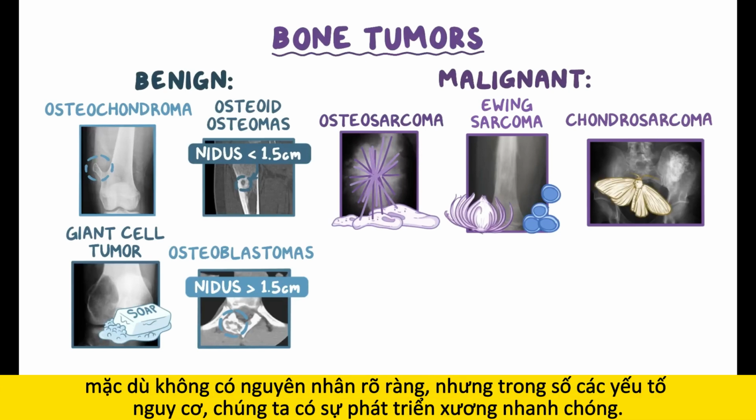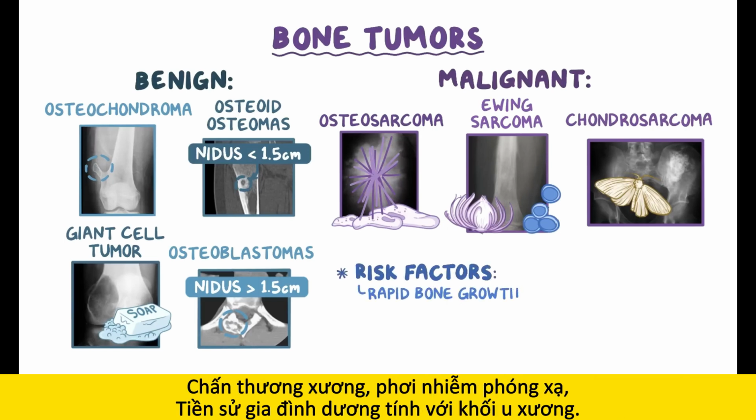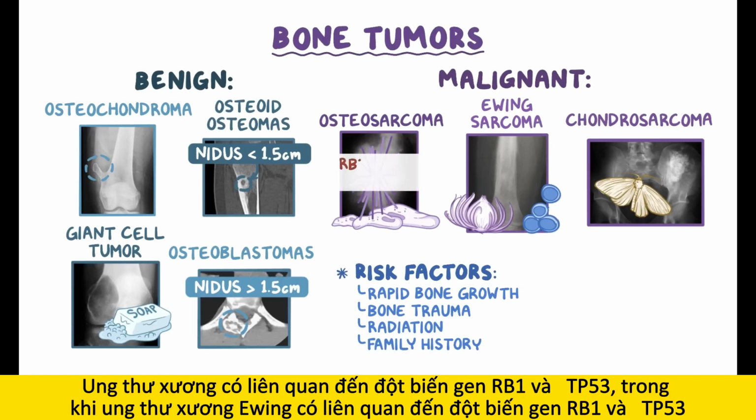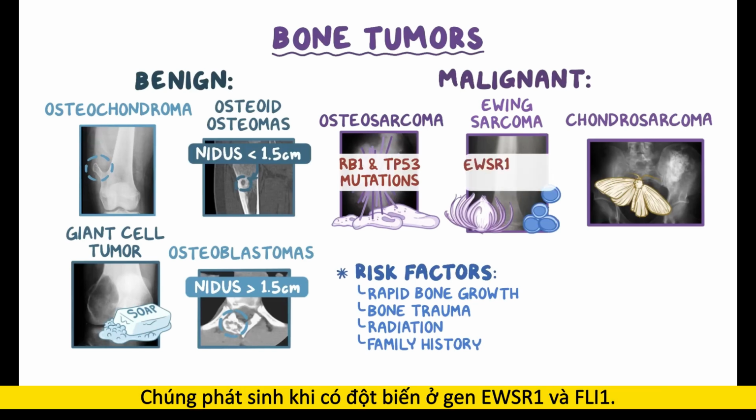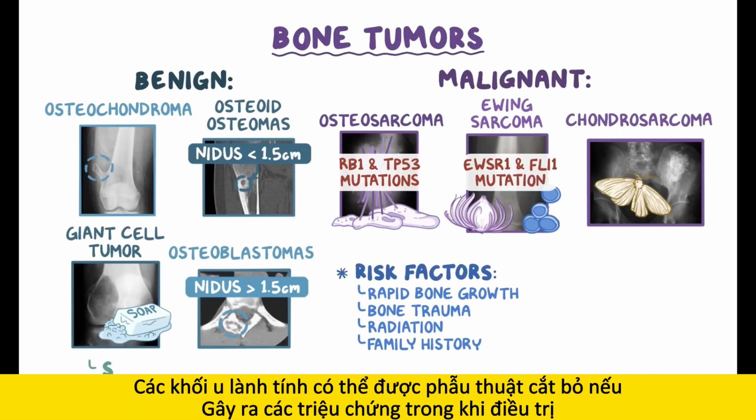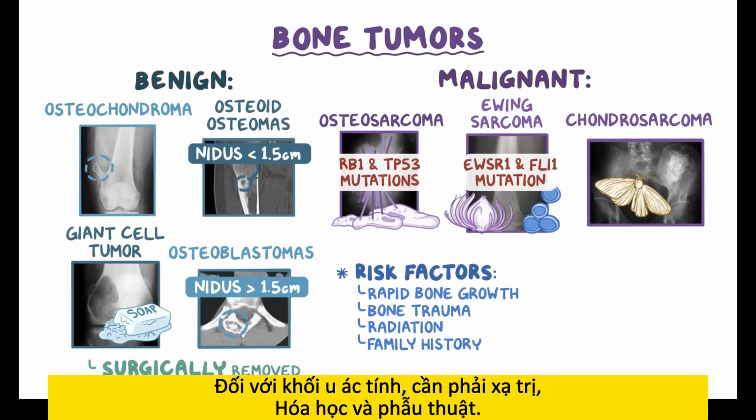There are no known causes of the bone tumors, but among risk factors we have rapid bone growth, bone trauma, exposure to radiation, and positive family history of bone tumors. Osteosarcoma is linked to RB1 and TP53 gene mutations, while Ewing sarcoma is thought to arise when there are EWSR1 and FLI1 gene mutations. Benign tumors can be surgically removed if they're causing symptoms, while the treatment for malignant tumors requires radiotherapy, chemotherapy, and surgery.